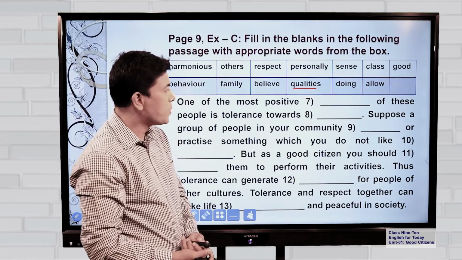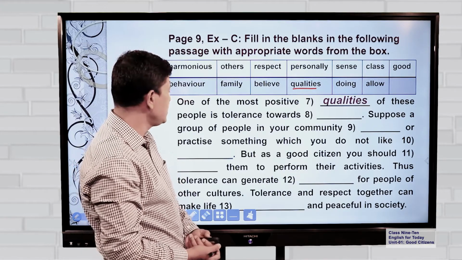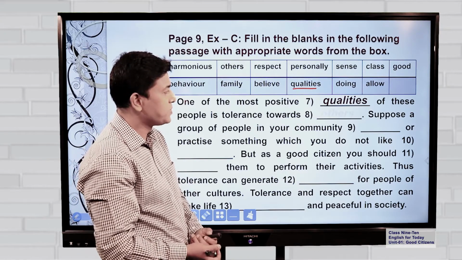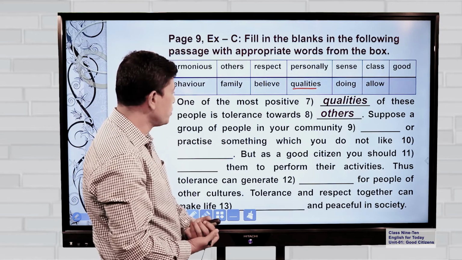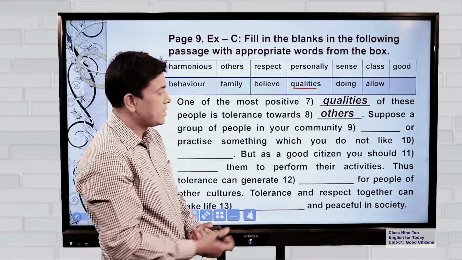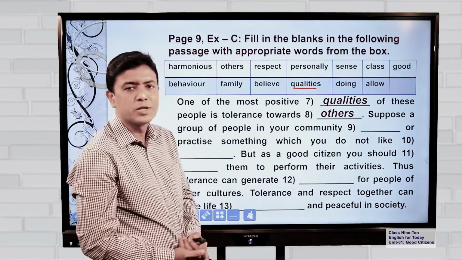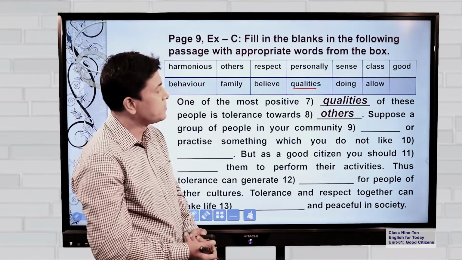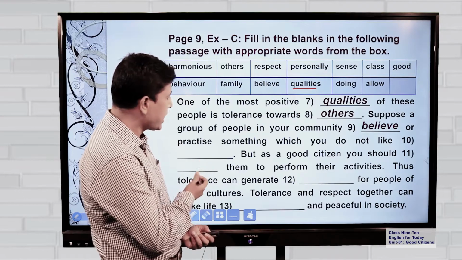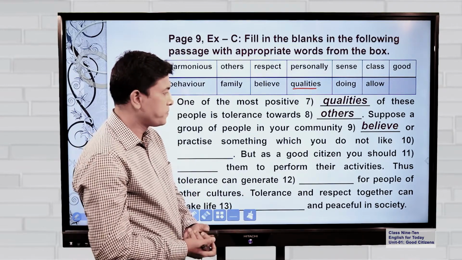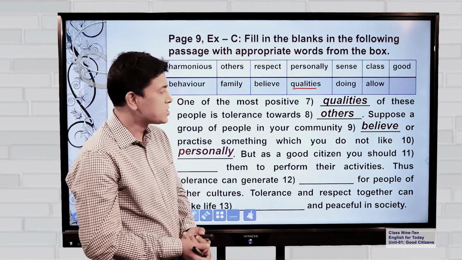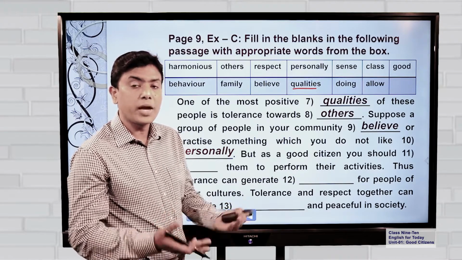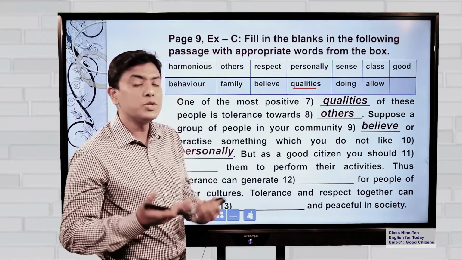So, one of the most positive qualities of these people is tolerance towards whom? Towards others. Yes, towards others. Suppose a group of people in your community believe or practice something which you do not like personally. So, what do you think is the correct answer? Have a look here. I think believe. Yes, believe or practice something which you do not like personally. So, sometimes people in your community may have a very special belief or a practice which you may not like personally. So, what do you do then?